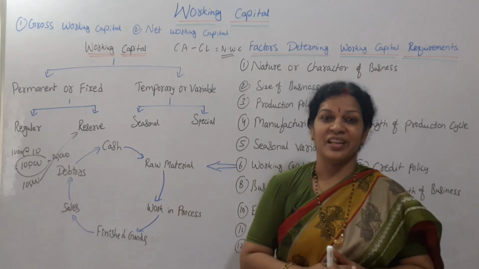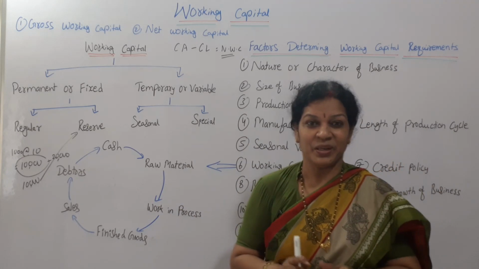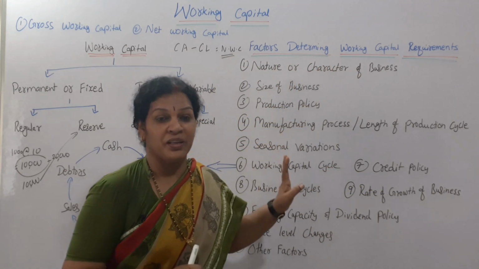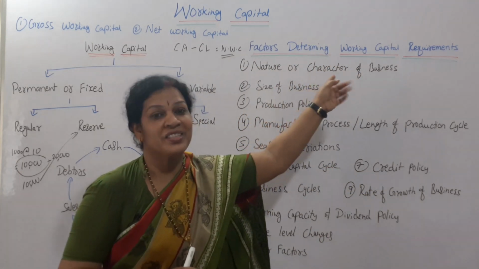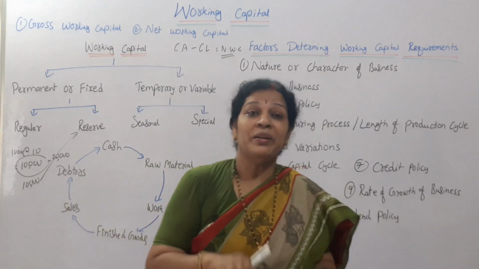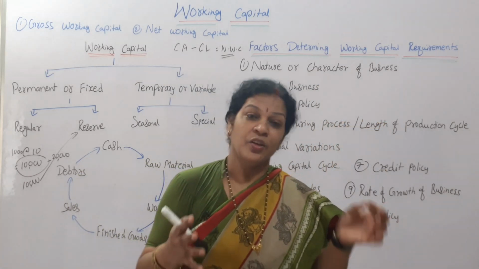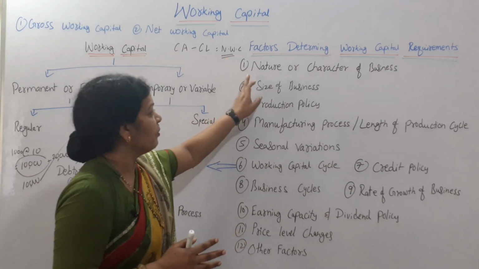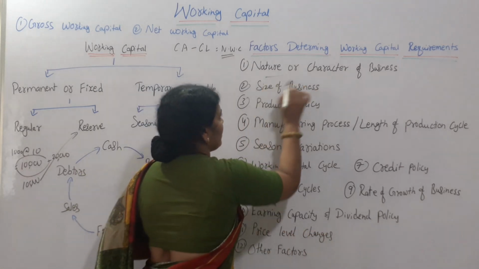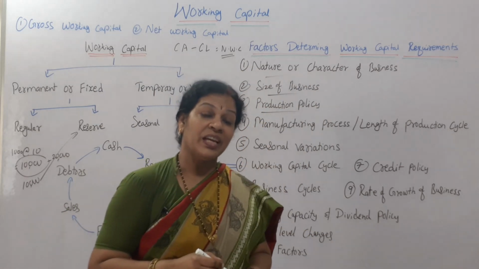Like we discussed in the last class, factors determining the requirement of fixed assets, right? We have discussed. The same thing we'll discuss now, factors determining working capital requirement. Previous one, factors determining fixed capital requirement. Now, what are the factors determining the requirement of working capital? We need more, we need less. So what factors make the difference? Mainly you can see a few things. One is nature and character of the business. This we have seen in the last class also. The next, size of business and production policy. These three we got in the fixed capital determination also.